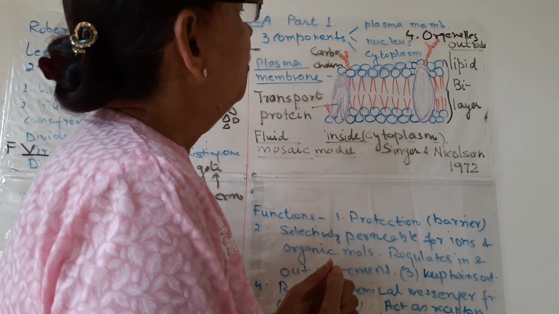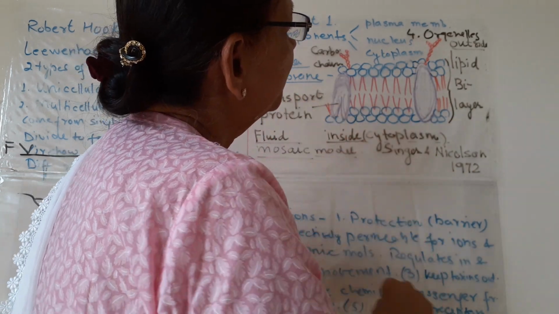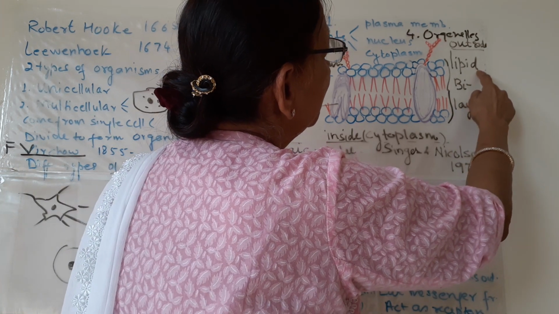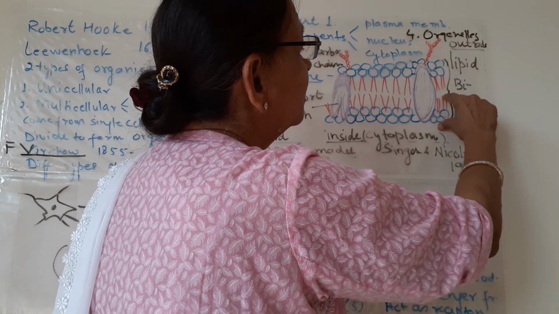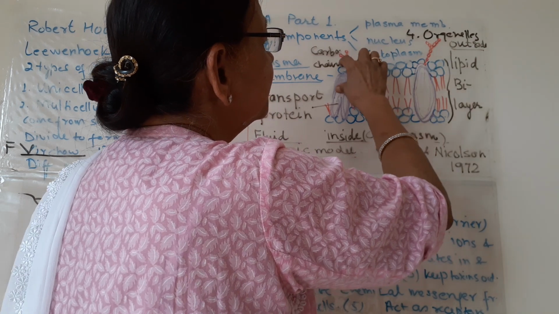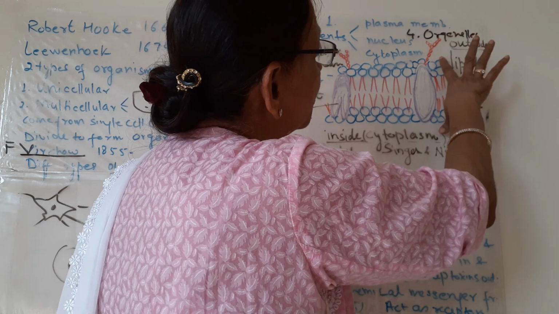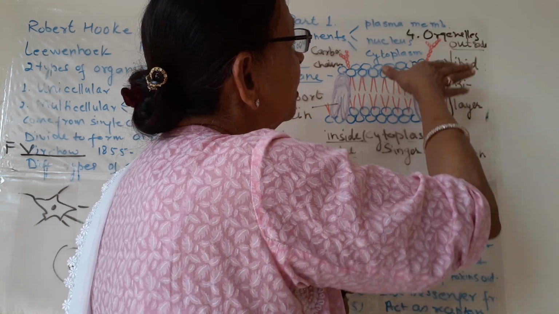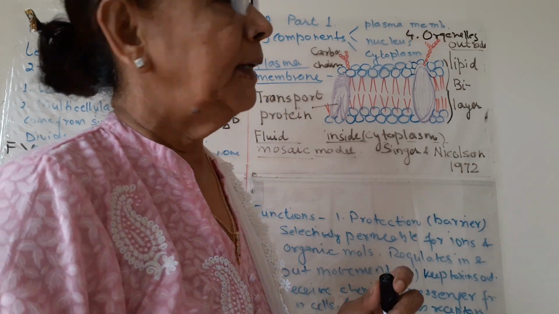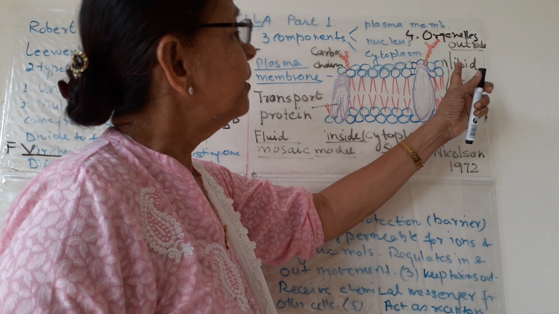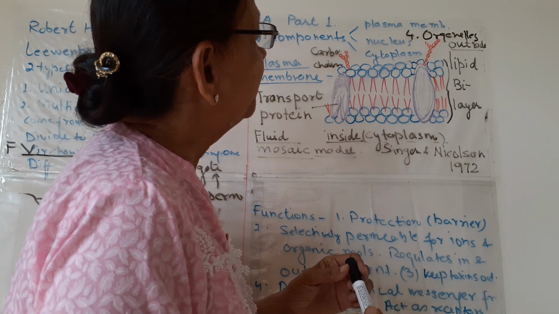In detail, what are the 3 or 4 components of this plasma membrane? The first is the lipid bilayer. This is one lipid molecule, this is the other lipid molecule. One layer is formed like this, the other layer below this. So it is a bilayer. Bi means 2, so 2 lipid layers are present, one upon the other. These lipids are phospholipids, that is, a phosphate molecule is present, so it is known as a lipid or phospholipid bilayer.